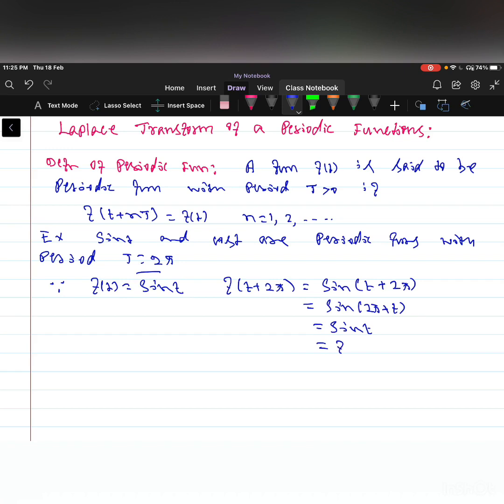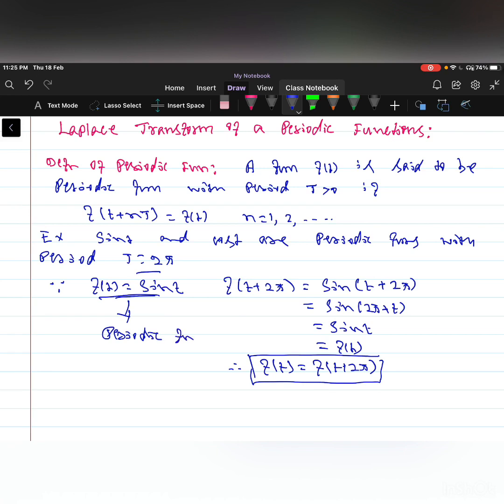Sin t is f of t. So therefore f of t is same as f of t plus 2 pi. So therefore f of t equal to sin t is a periodic function with the period T is equal to 2 pi.